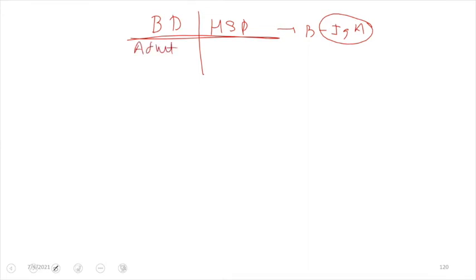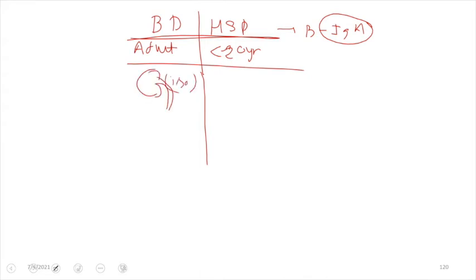whereas Henoch-Schonlein purpura is less common in adults. It usually manifests in children who are less than 20 years. And in Buerger disease, as we saw, there has been a precedent injury to the mucosa, and there can be injury to the liver. Because of that, there will be increased production of IgA antibody, and this IgA antibody just targets the kidney. So there is just involvement of the kidney, isolated involvement of the kidney, whereas in Henoch-Schonlein purpura, there is involvement of many tissues along with the kidney.